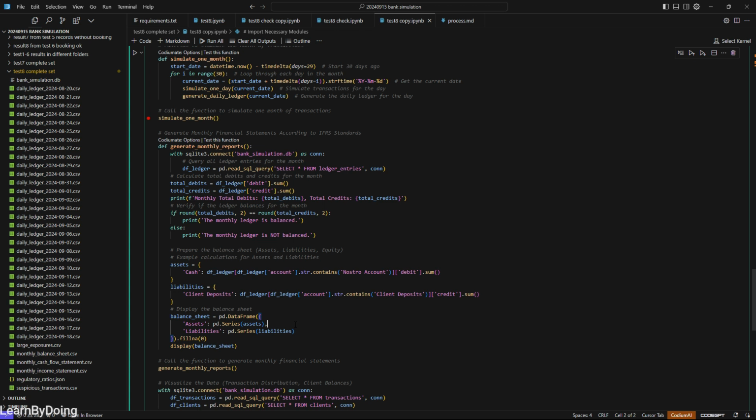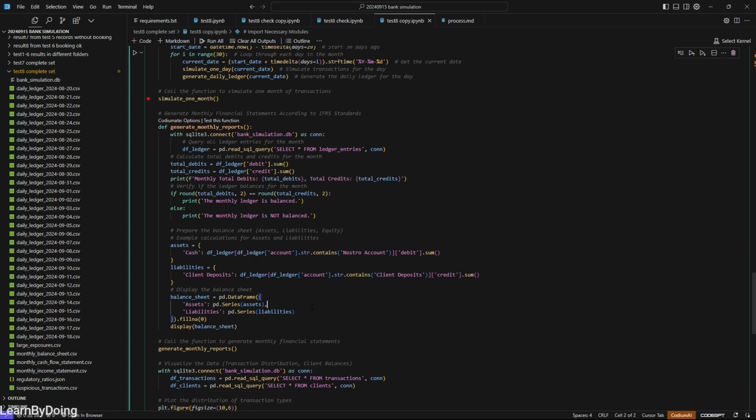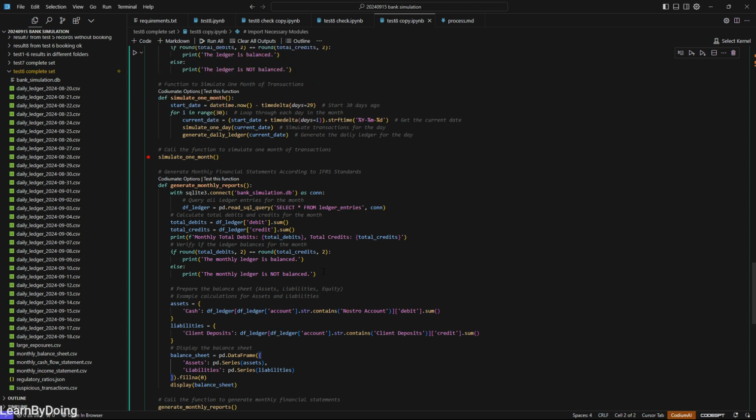Okay, all these items should be generated in sequence. And you can also see here, we have a total debit, a total credit, and a check to see if they are balanced, just to give an idea if it is balanced. So a more robust way is, when it's not balanced, how do we make it balanced?